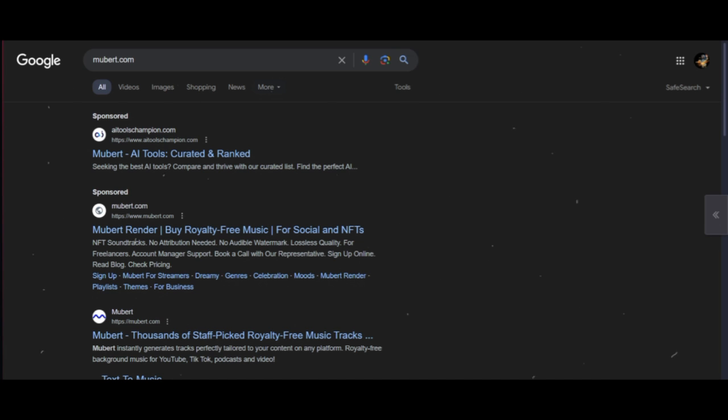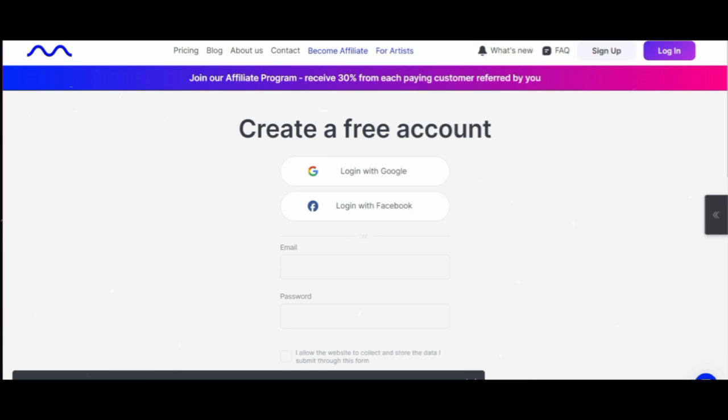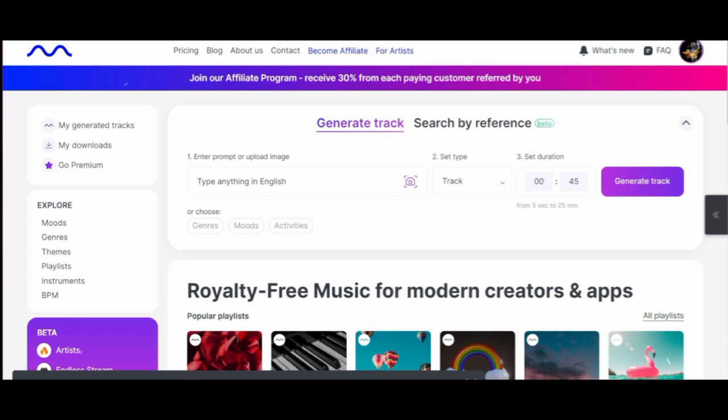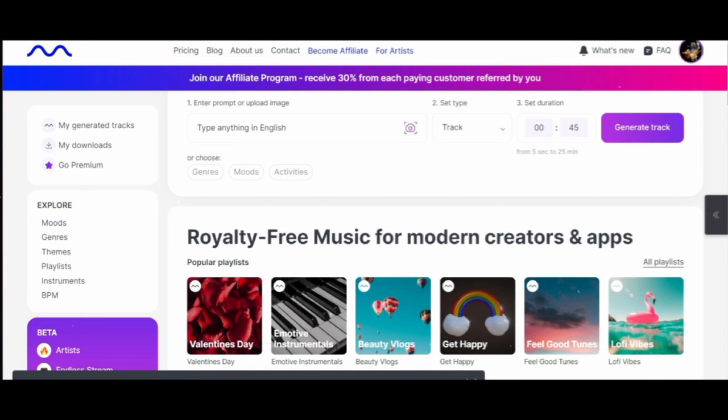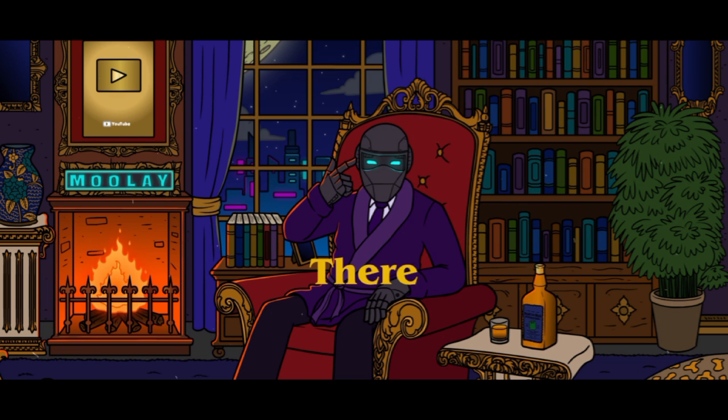This website here is going to generate AI lo-fi beat music for you that does not exist. So all you have to do is visit this website and click on the sign up option to create an account via your Google or Facebook profile. Once you put your info, they're going to ask you to verify your email. Just go to your mailbox and click on the link they're going to send to you. If you don't find it in your inbox, look in your spam folder and you can find it there.